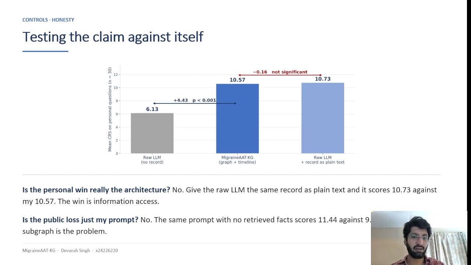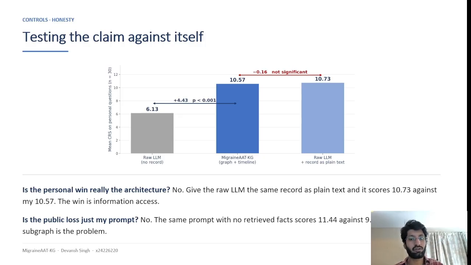It scored 10.73 and I scored 10.57, too close to call. So the honest claim is that the win is access to the records, not the architecture. When the graph adds a traceable source, which the rubric doesn't measure, against what a real customer chatbot has, which is no record at all, the gap is still total.